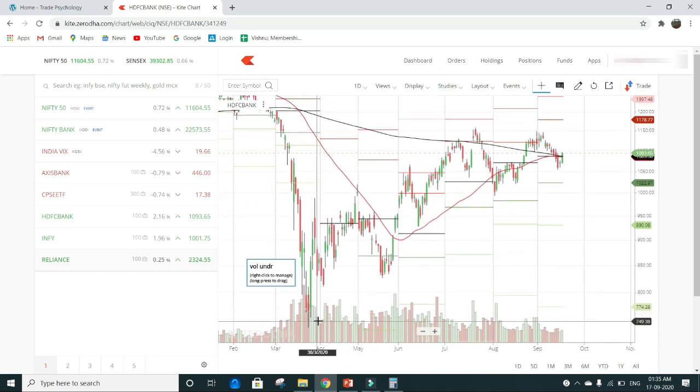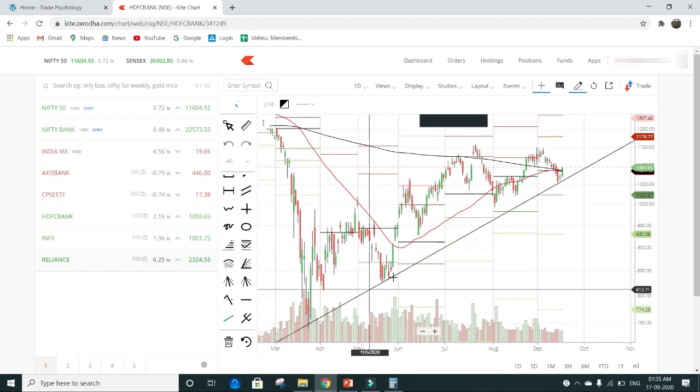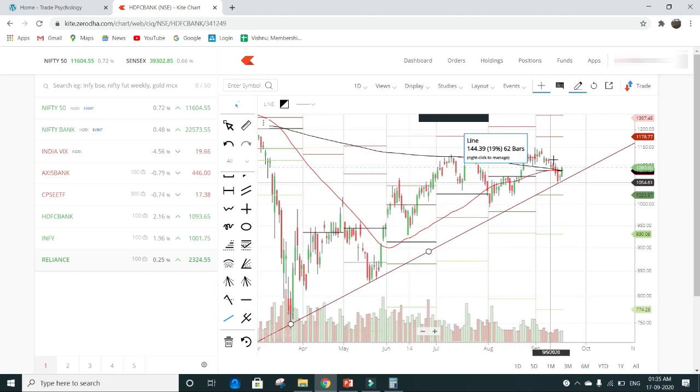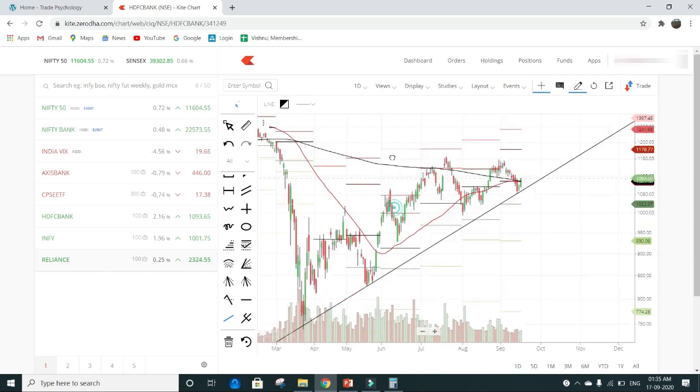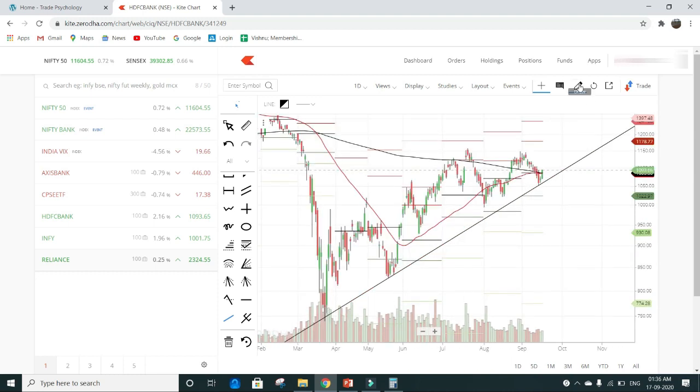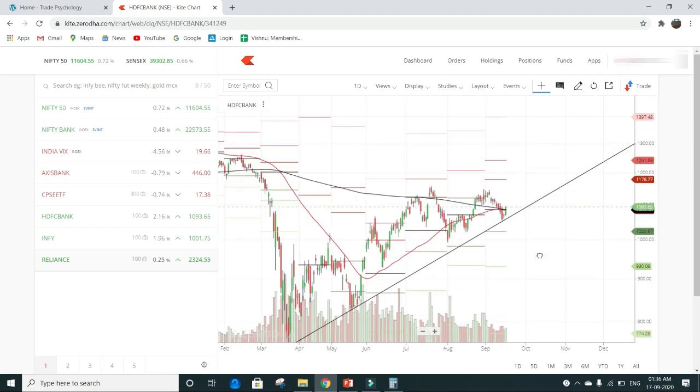It created a low of almost 750. From that day, you can see the trend line. It's almost moving in the upward direction, and it has not broken the trend line yet. If the trend line is not broken on the downside, you should remain invested. So currently, as you can see, the HDFC Bank trend is projecting to almost the 1300 level. So it is moving in the upward trend. If this trend line breaks, then you can think of booking your profits or waiting for a reversal to make your investments.